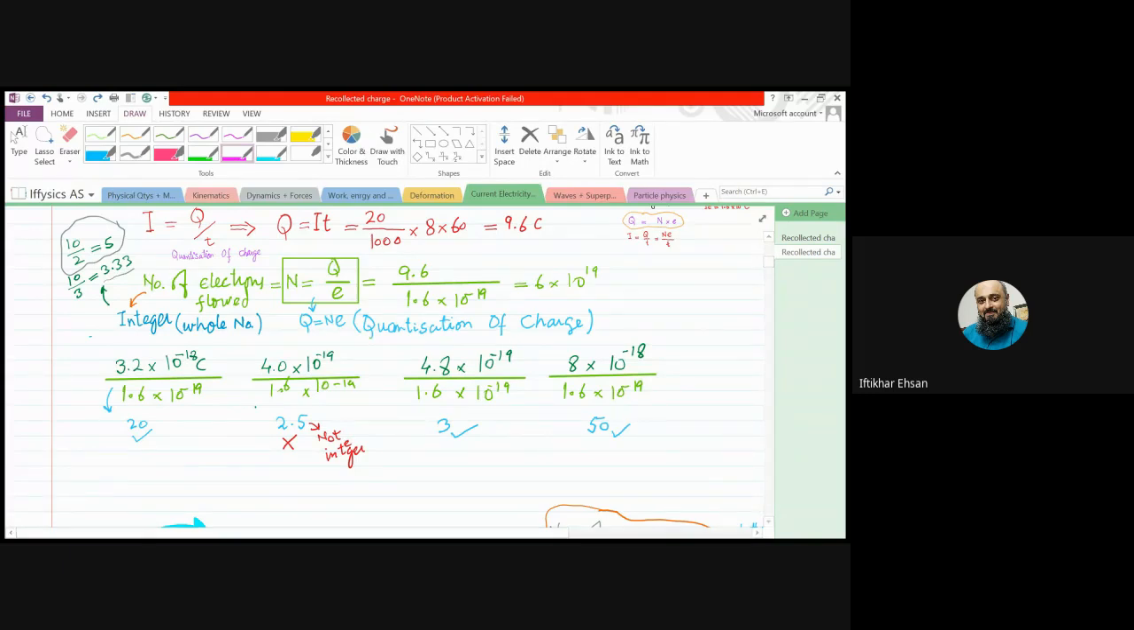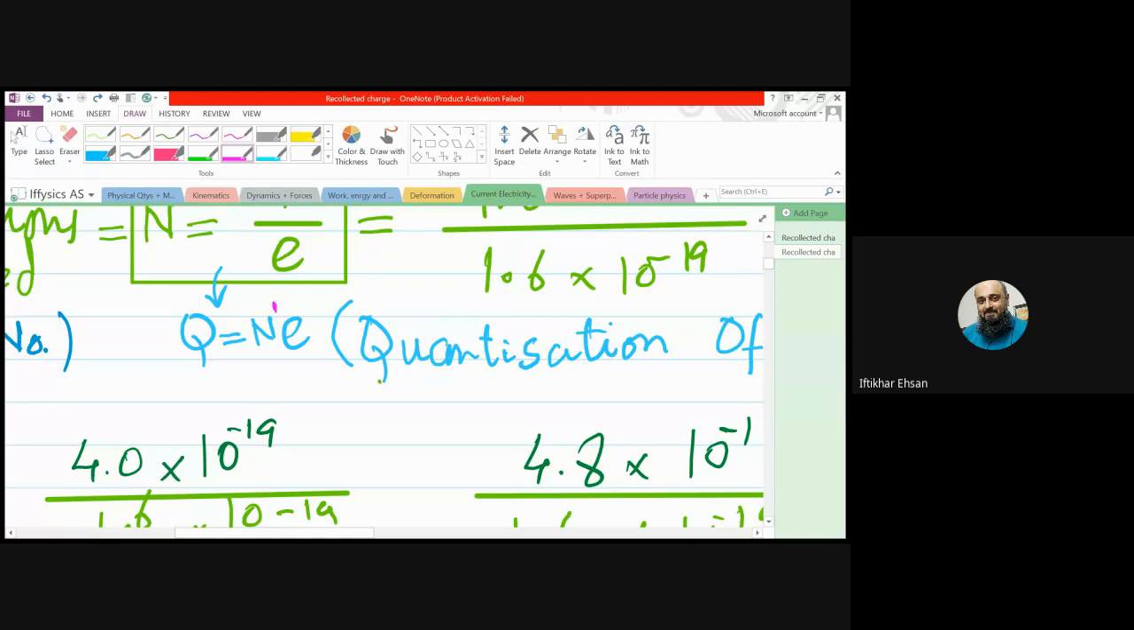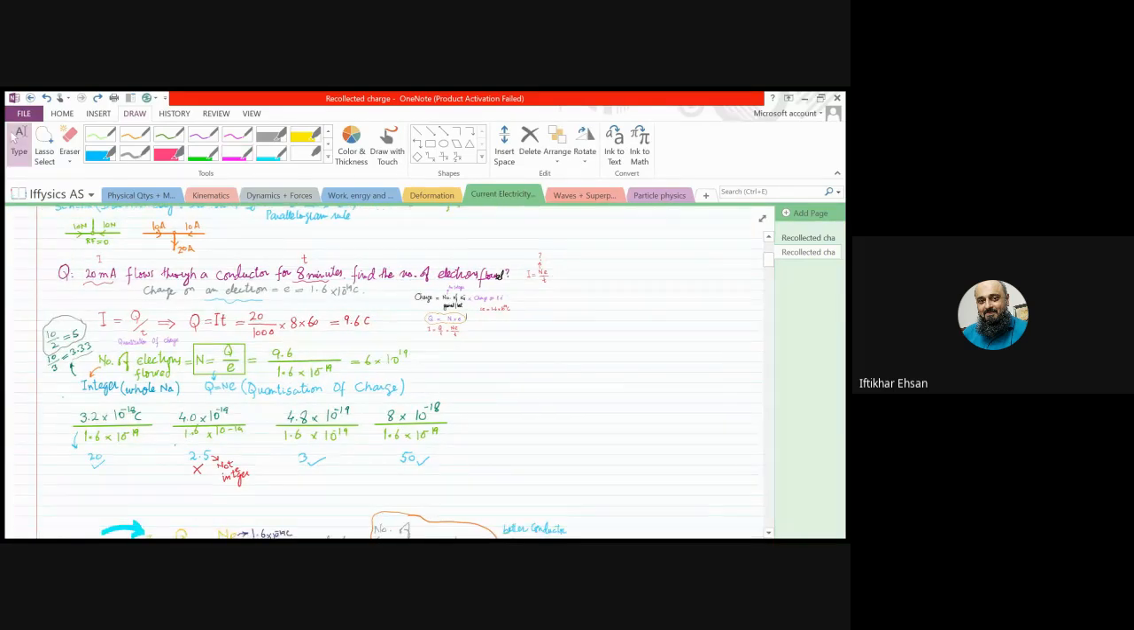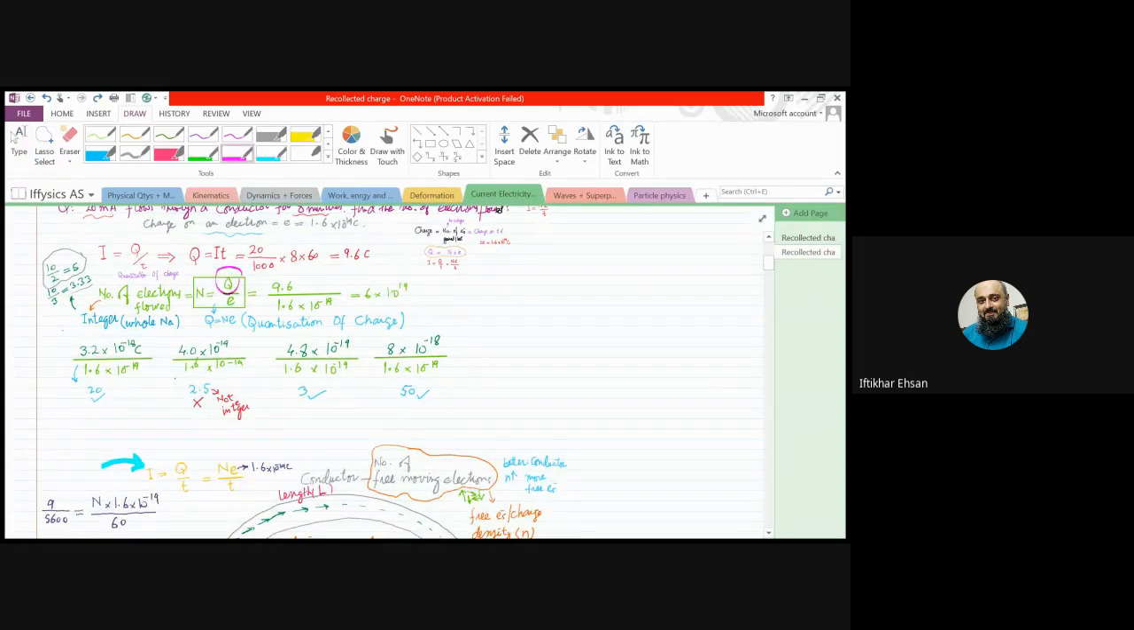So the charge on an object is always an integral multiple of the charge of an electron, right? Integral multiple means if you divide the charge on any object by the charge of the electron or elementary charge, the answer must be a whole number, an integer. If the answer is not a whole number, it is not possible on any object. Clear?